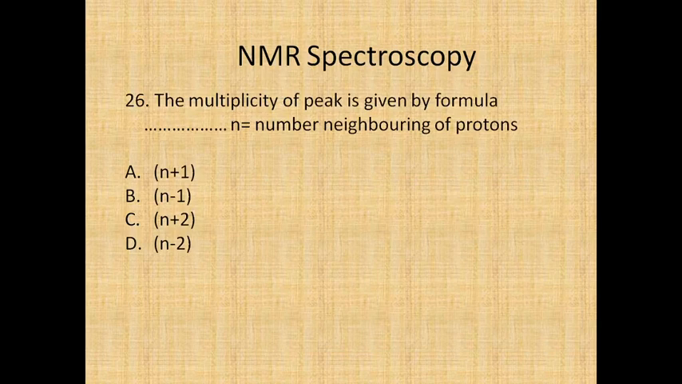The multiplicity of a peak is given by the formula ___, where n is the number of neighboring protons. So everywhere n is there, we have to find out which is the correct formula, whether it is n plus 1, n minus 1, n plus 2, or n minus 2. So what will be the correct answer? It's n plus 1.